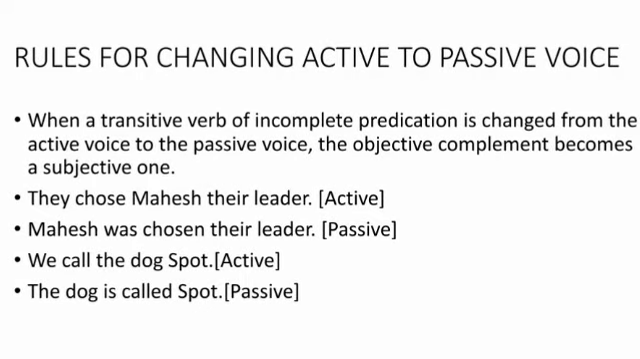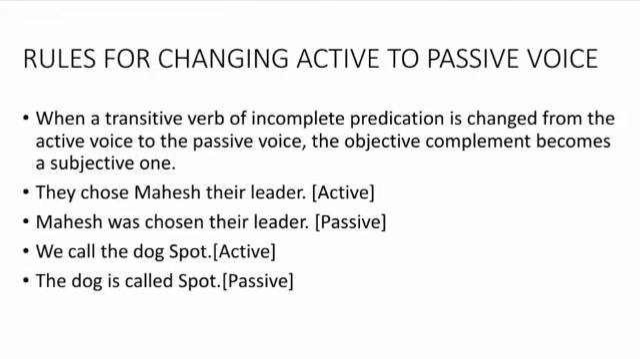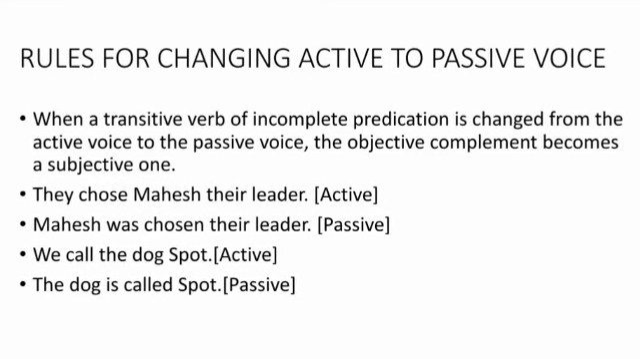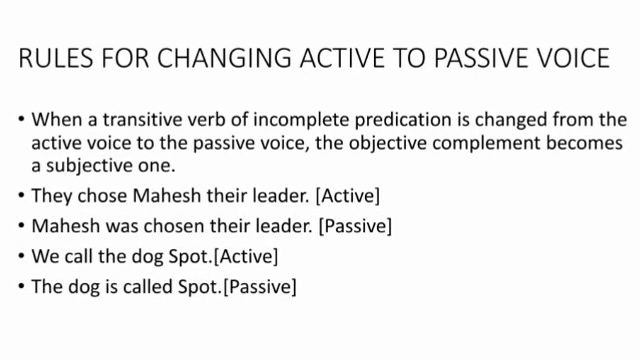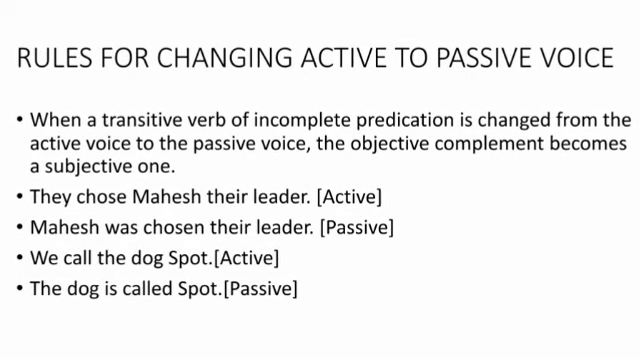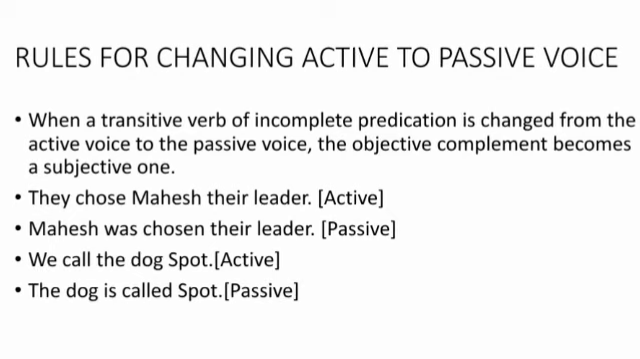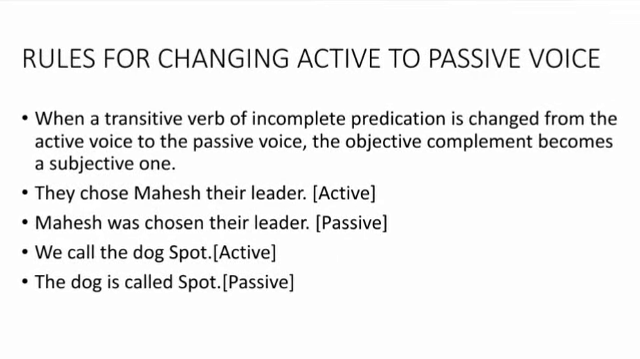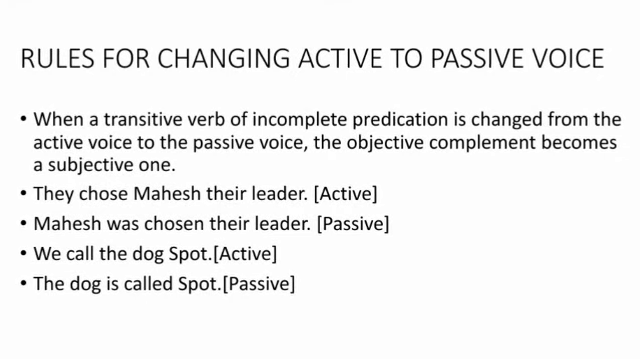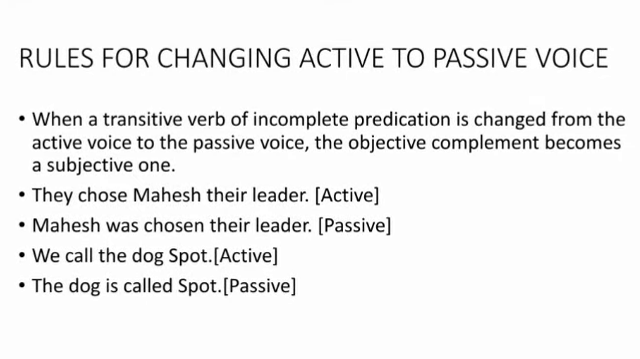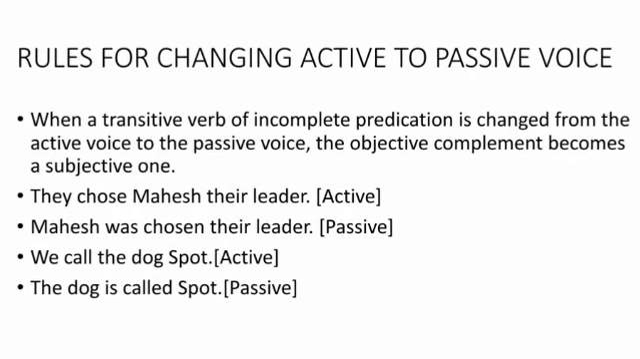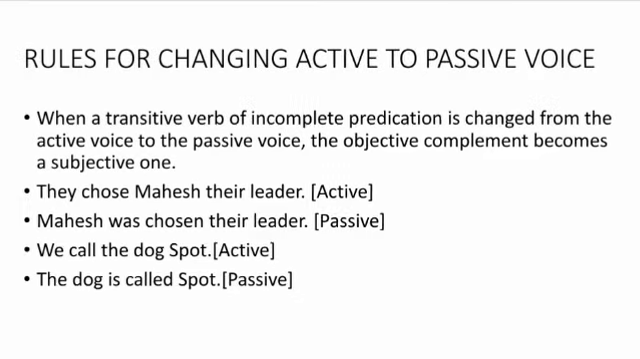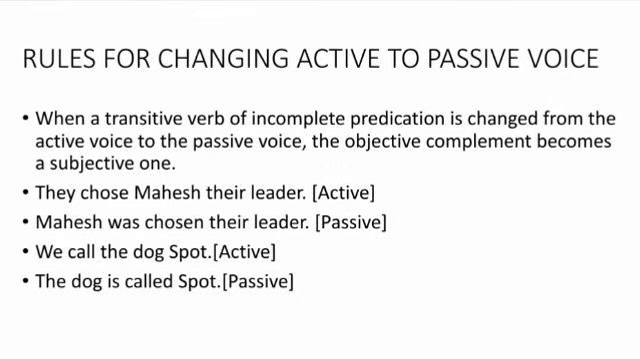Now let us see what is transitive verb of incomplete predication. Some transitive verbs take one object only but still require a word or some words to make the predication complete. The additional word or words by which the predication is made complete are called the complements. So let us see an example.